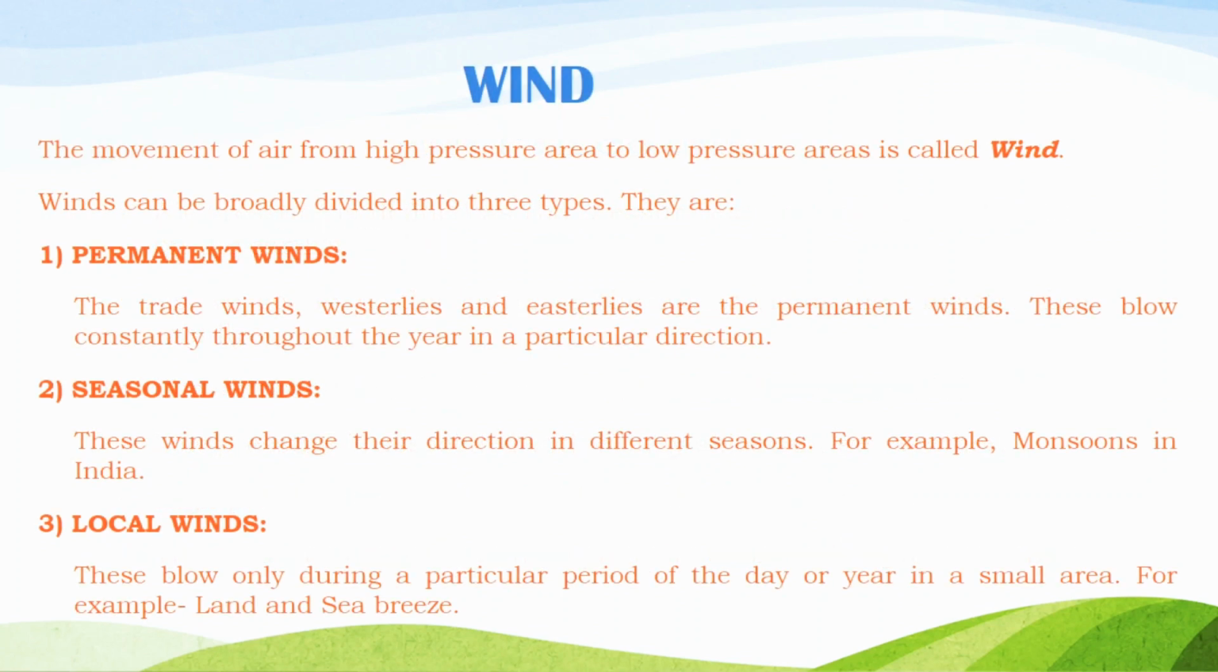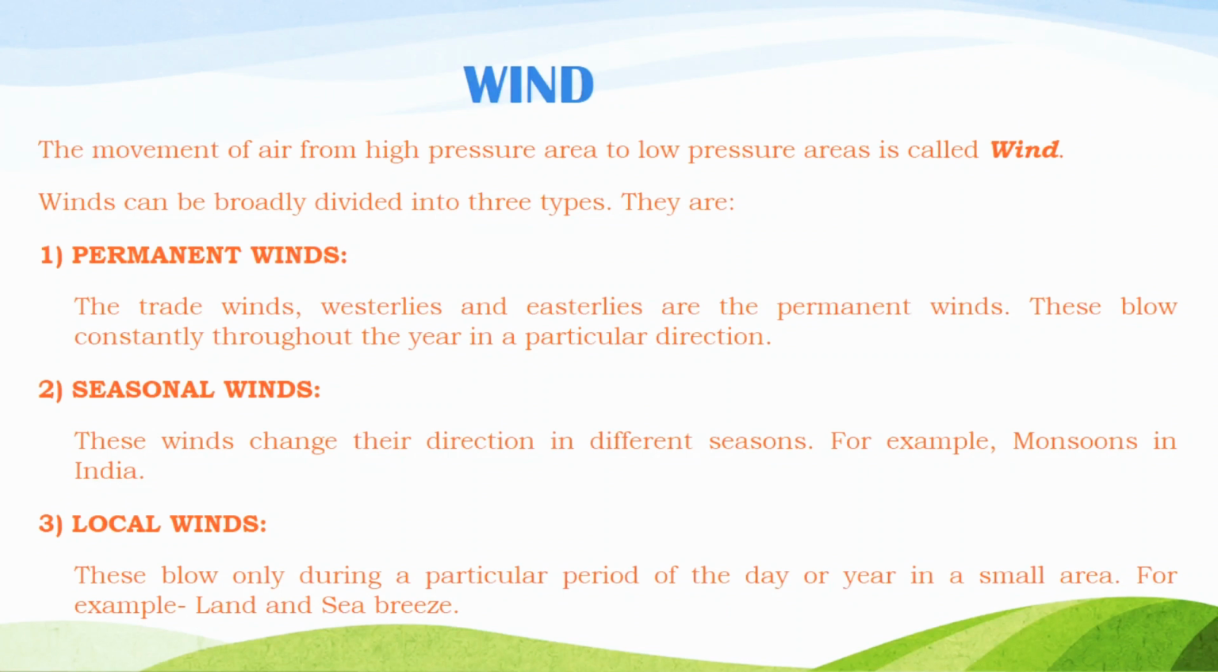Here the first heading is wind. The movement of air from high pressure area to low pressure areas is called wind. In the previous slide we discussed that air always moves from high pressure area to low pressure area. Now when air moves from high pressure area to low pressure area, this movement is known as what? Wind. Clear? Now winds can be divided into three types.